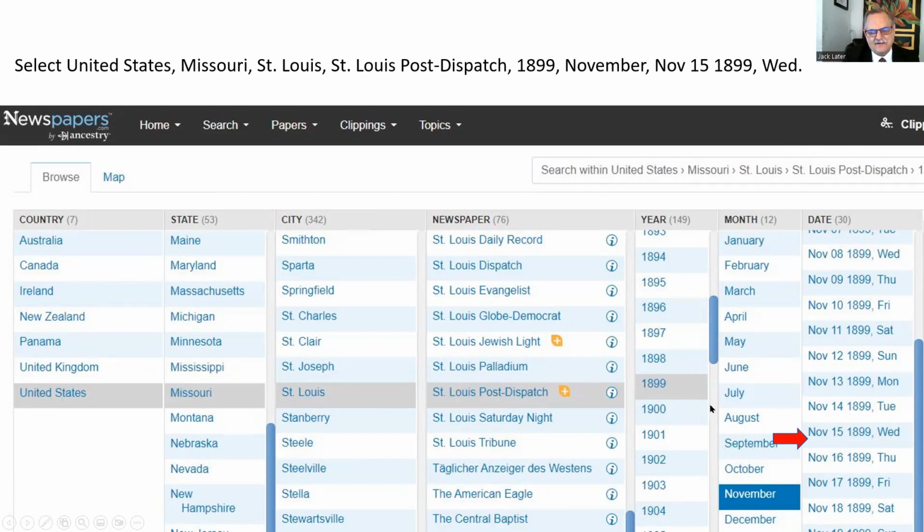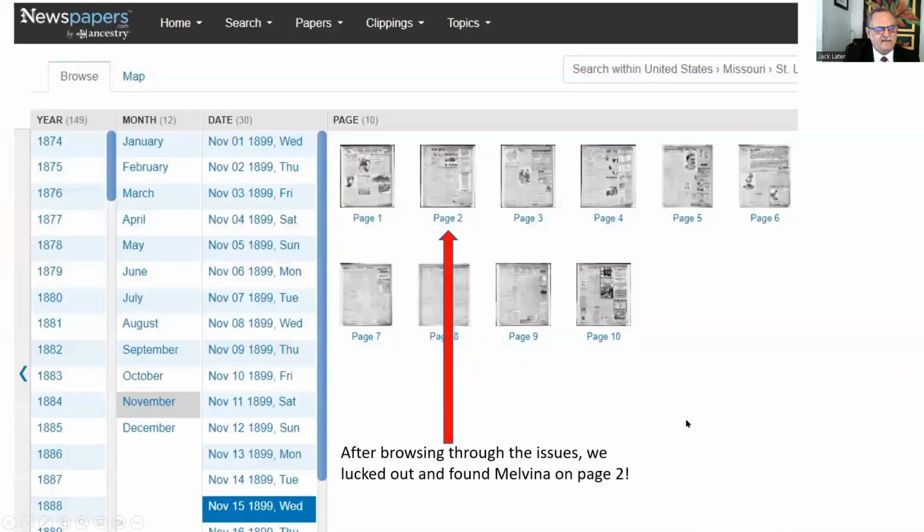Then 1899, November 15th. Check this out. This is cool. Go to November 15th. And when I went through these pages, I lucked out and I found her on page 2. Now, guys, one thing to remember is that what if you have to go through several issues, like 4 or 5 issues?